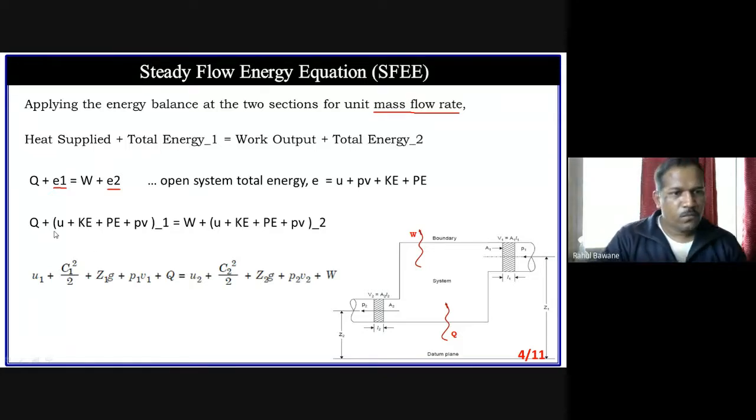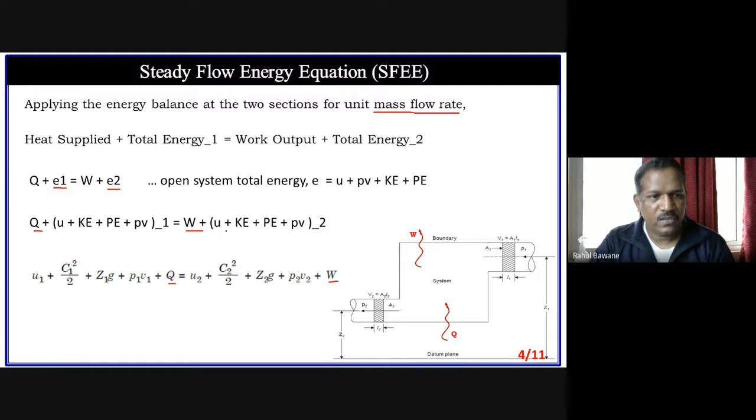So for per unit mass, Q is there, so heat supplied is there. This Q I just replace here, and I rearrange it. Work is there as it is. Now I am elaborating the total energy at intake. So U1, internal energy per unit mass flow rate at intake, plus C1 square upon 2. That is nothing but kinetic energy, half mv square.